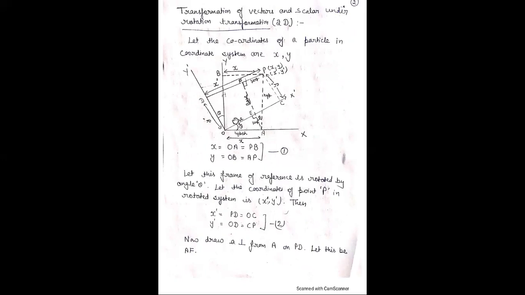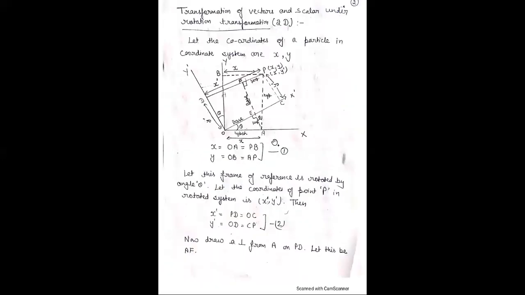Therefore, this angle x dash oy, because total angle is 90, is 90 minus theta, because this is already theta. Theta means x dash ox. Therefore, here we used 90 degree minus x dash oy.